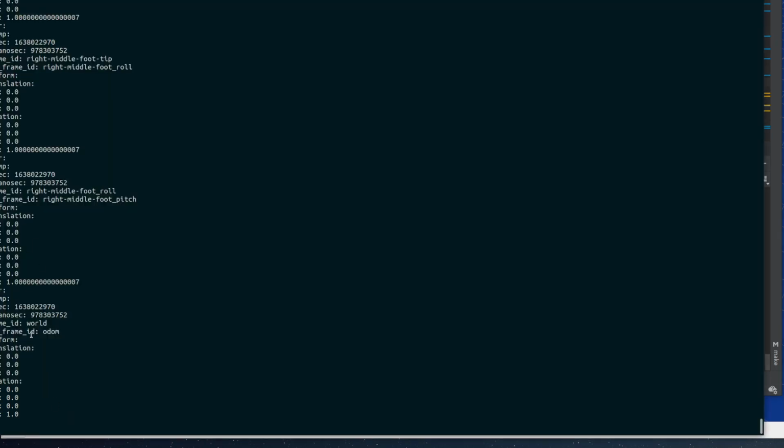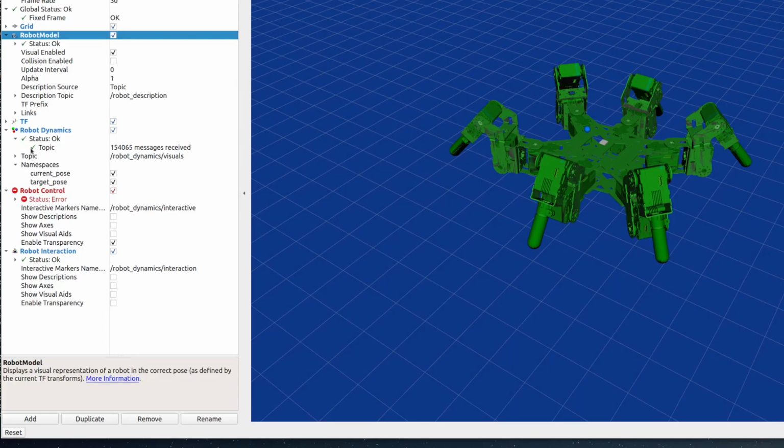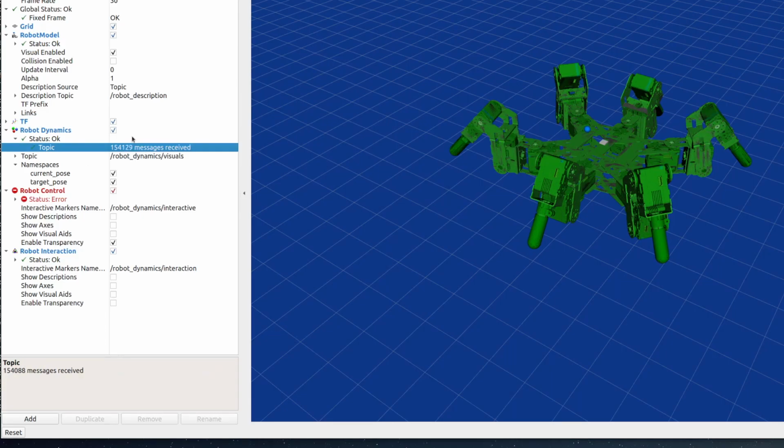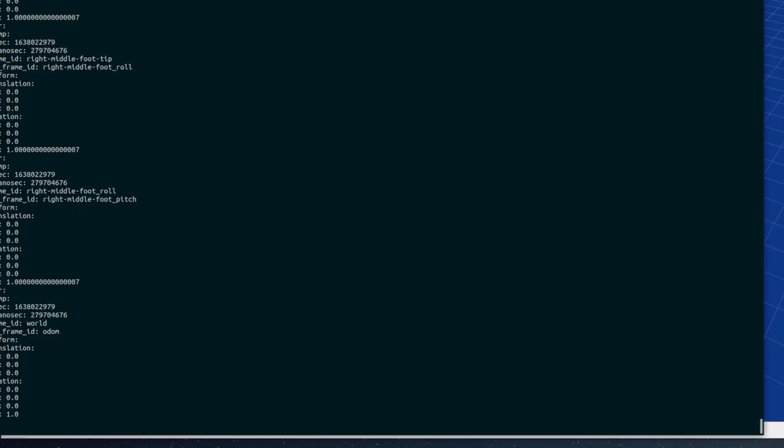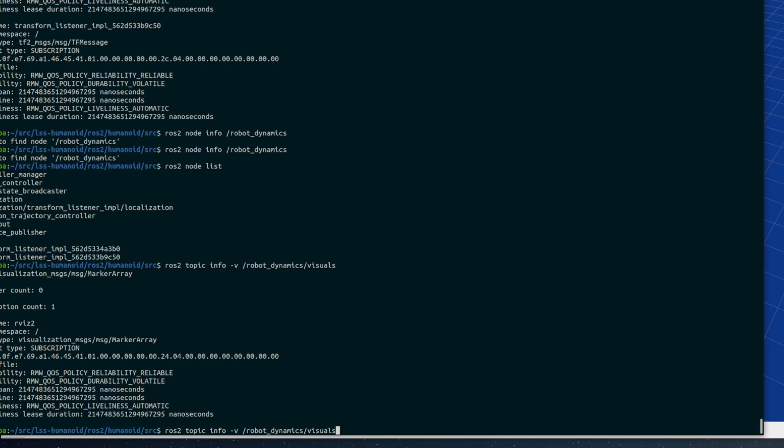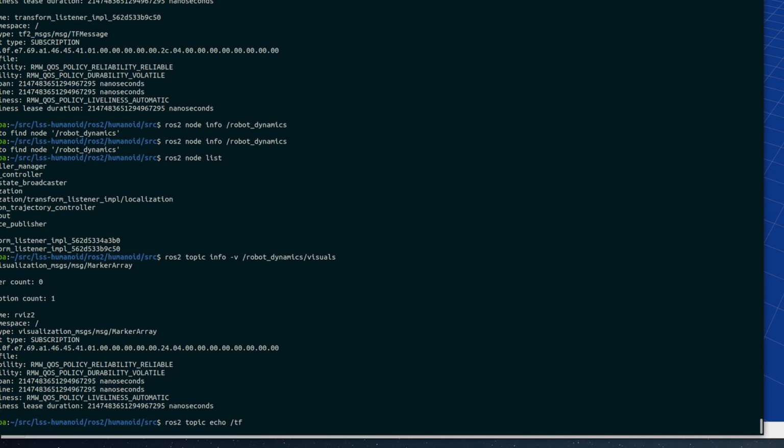Okay, so now we're seeing TF data, and over here we're seeing the robot dynamics visual updates as well. So there's TF data being published now. You can see that. So let's go over here and do a ROS2 topic echo TF. We should get data here too, right? Nothing.